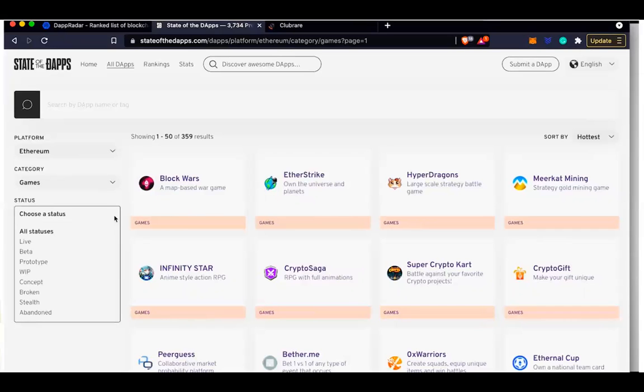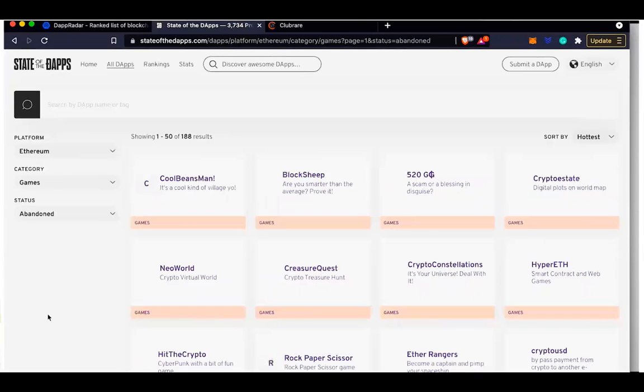The status shows if the decentralized application is live and working, or if it's in beta phase where people are still testing, or if it's a prototype, still a concept, or if it's broken, or if the project is abandoned. So you can click here.